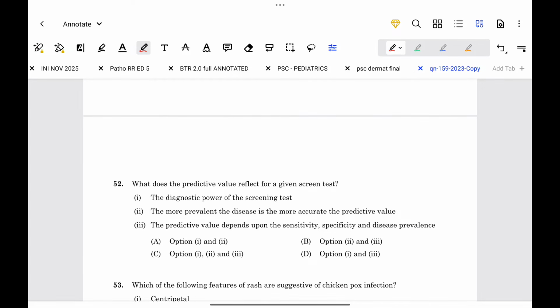Next. What does the predictive value reflect for a screening test? To diagnose the diagnostic power of the screening test. The more prevalent the disease is, the more accurate the predictive value. The predictive value depends upon the sensitivity, specificity and disease prevalence. This is false. So option A is correct.